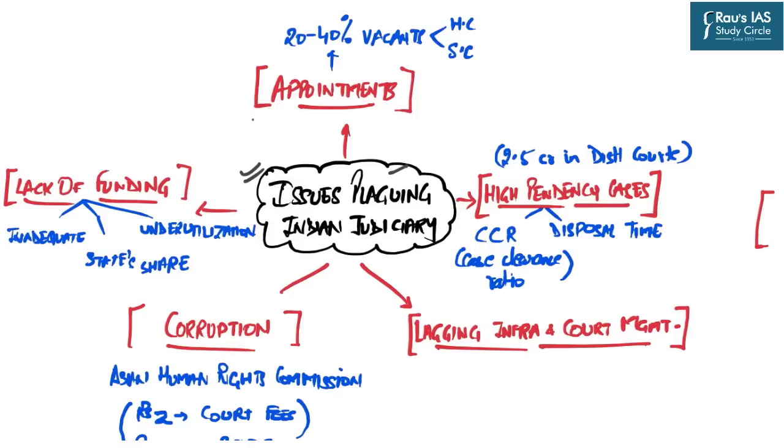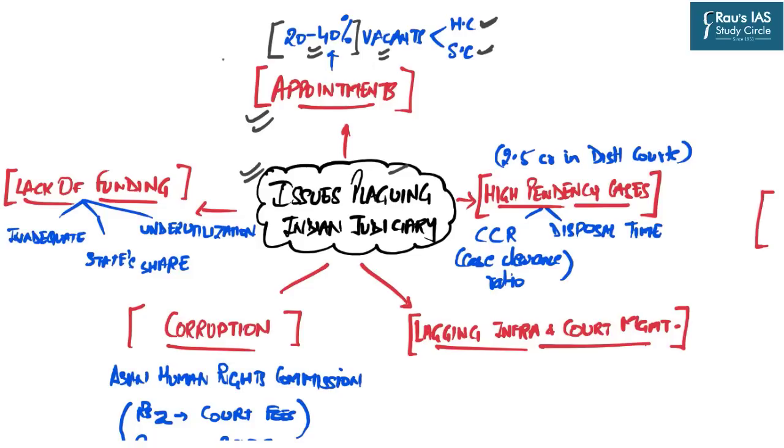So first and foremost issue is the lack of regular appointments. There are several reports which claim that the seats of judges are lying vacant in subordinate judiciary as well as higher courts. The reports claim that around 20 to 40% of the seats remain vacant in high courts as well as subordinate courts like district courts and session courts. And from here we can imagine that if we are functioning with such a low number of judges, how will they be able to deliver justice on time?